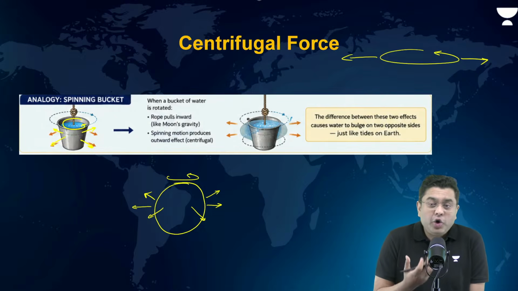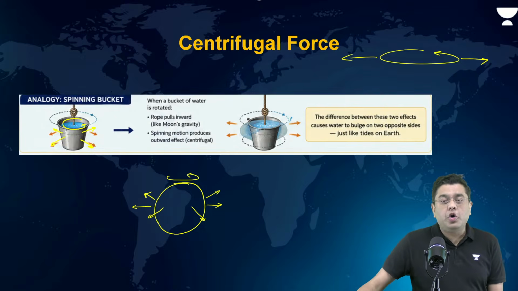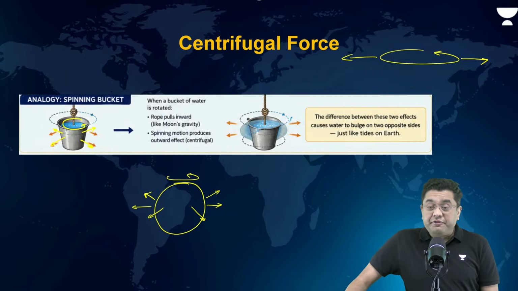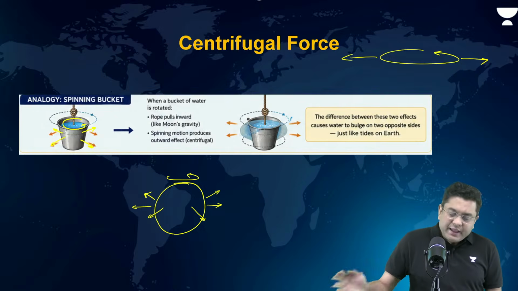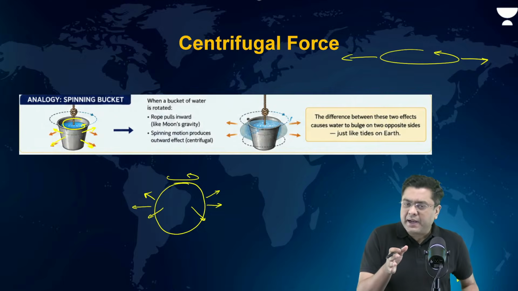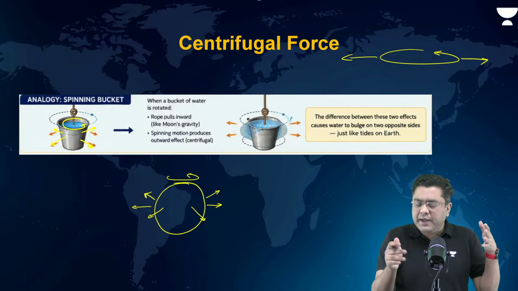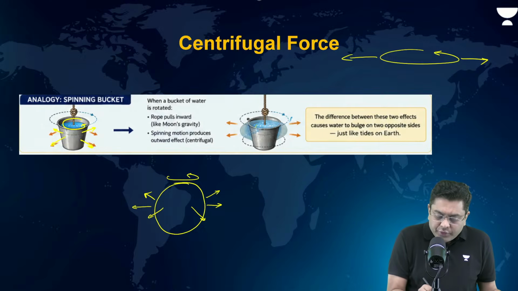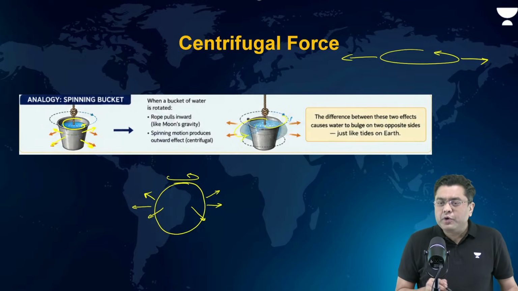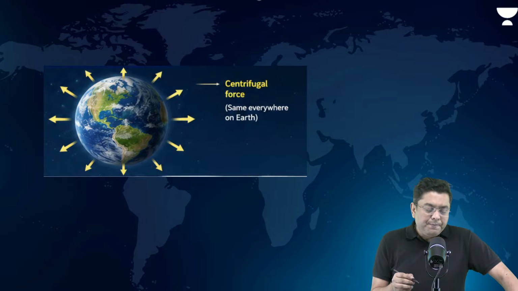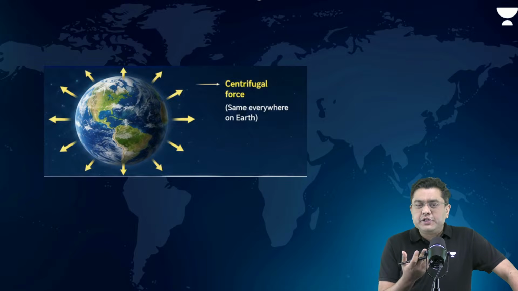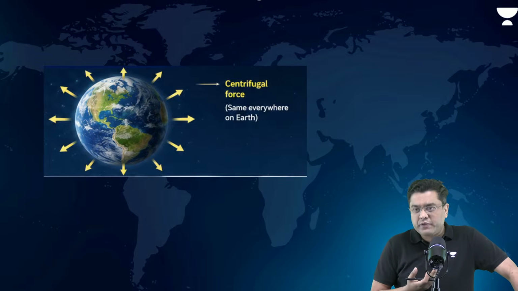While this will not influence the position of the continents, it will definitely influence the water bodies, right? The simple analogy is that of a bucket. If you hold the bucket with a rope, fill it with water, and rotate the bucket, water will swirl outside due to the centrifugal force. Similarly, when you have a planet which is rotating, centrifugal force will be acting in all different directions.